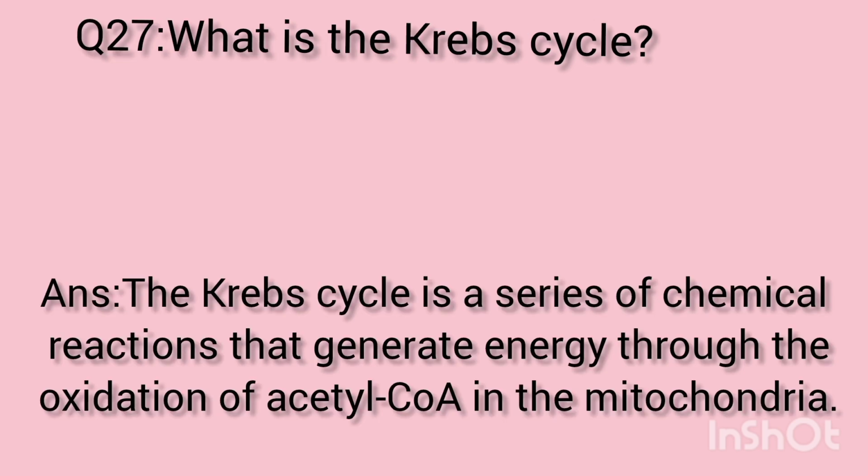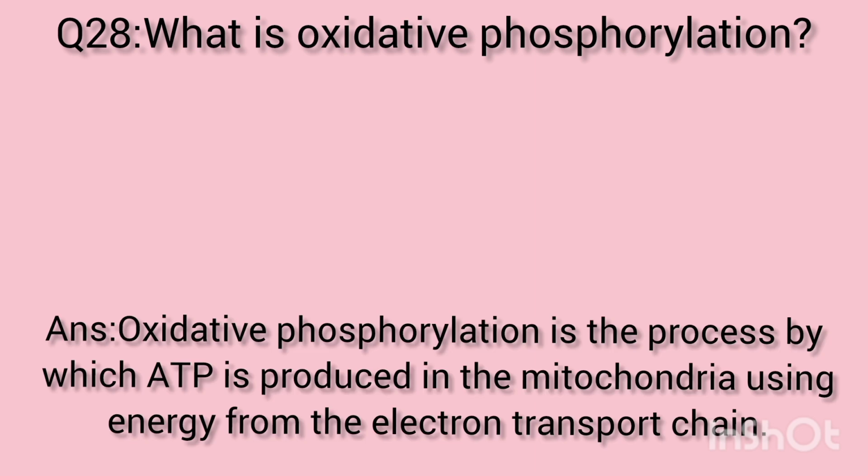Question number 27. What is the Krebs cycle? Answer. The Krebs cycle is a series of chemical reactions that generate energy through the oxidation of acetyl CoA in the mitochondria. Question number 28. What is oxidative phosphorylation? Answer. Oxidative phosphorylation is the process by which ATP is produced in the mitochondria using energy from the electron transport chain.